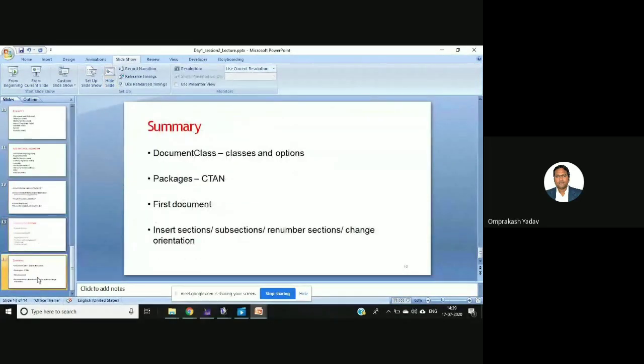In this particular session we have covered the document class, then different classes and options. Then we did the packages, we saw the packages from CTAN. Approximately 4,000 packages are available over there, and whenever new packages come, if we are regular visitors to that website, we will come to know. And then the 2 or 3 things we saw, writing the reports and inserting the sections. Okay, now let's go to the next part.